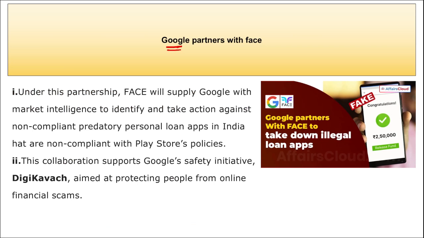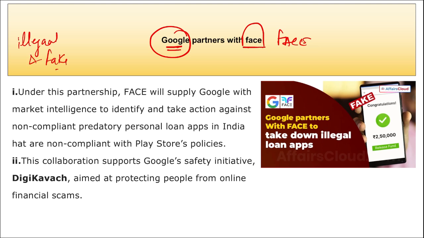Next, remember Google. Google has recently partnered with FACE. Now, what is the reason for their partnership? It is because we know that in today's generation, many new fake loan applications are coming into the market, right? So, in order to take down the illegal and fake loan applications from Play Store in India, Google partnered with this organization, that is FACE, right?